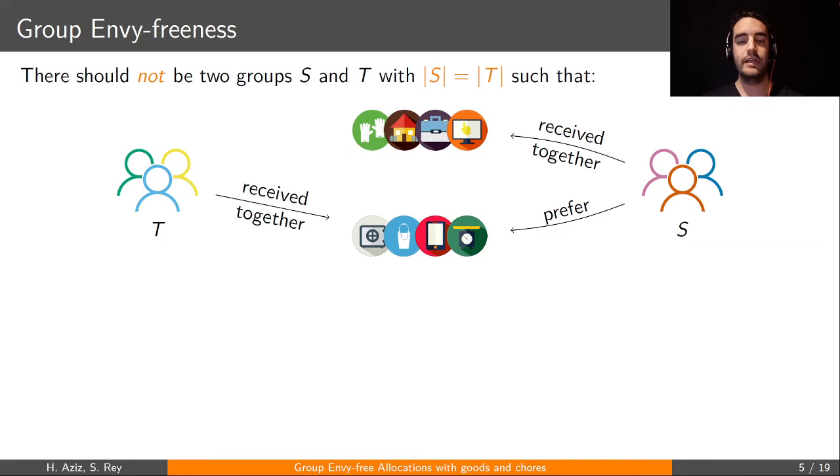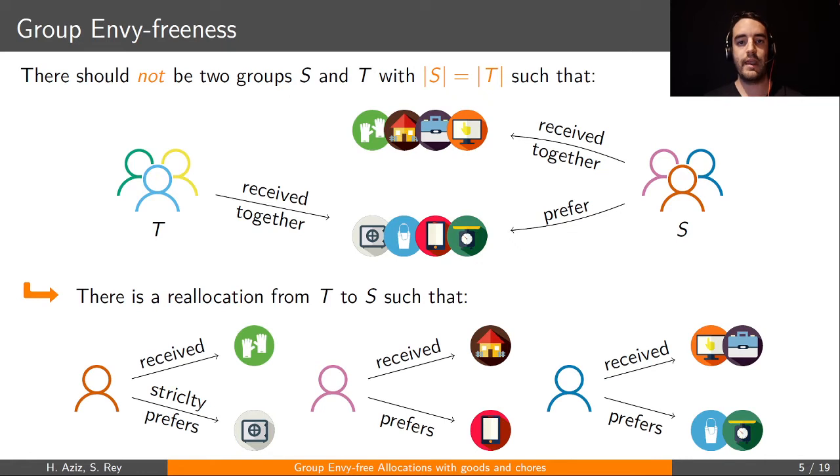And by envy here, we mean that there exists a reallocation of the items that have been received by the agents in the envied group to the agents in the envious group that defines a Pareto improvement. So everyone is weakly better off, and at least one agent is strictly better off. And so if there are no two groups such that there is a possible reallocation that is a Pareto improvement, then the allocation will be called group envy-free.